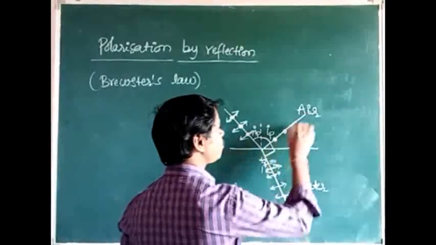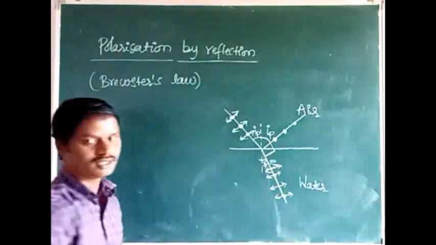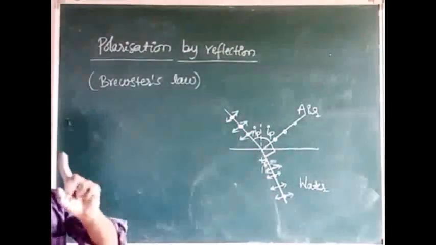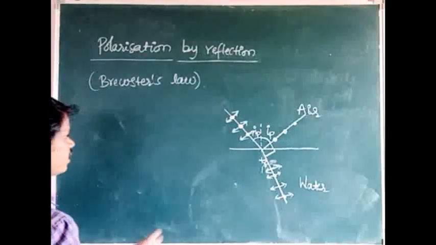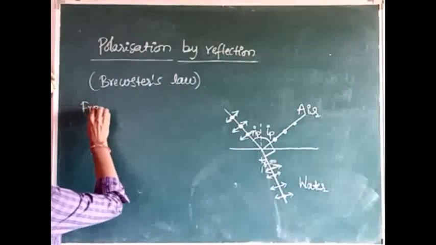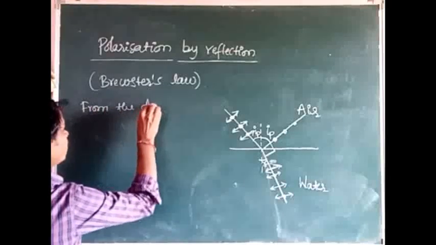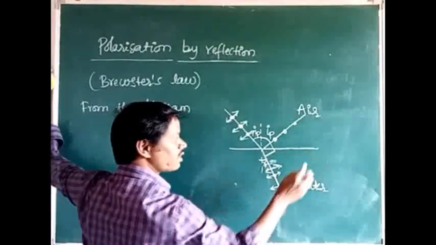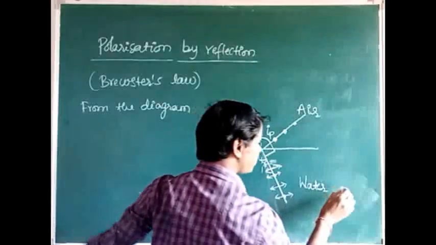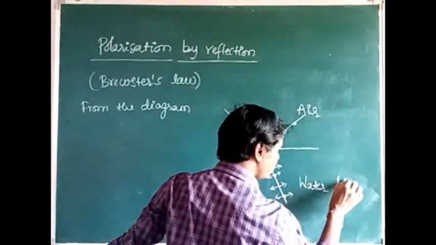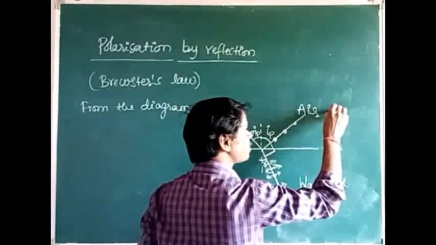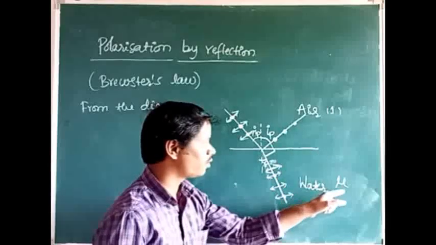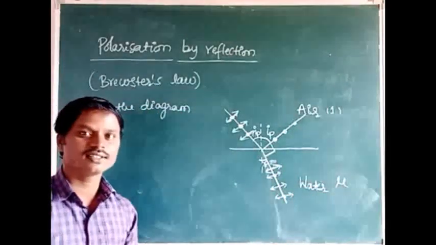So what is the angle between the reflected light and the refracted light? That is 90 degrees. That particular angle of incidence is called the polarizing angle, and also Brewster's angle. See, from the diagram, this is a refracting surface, and the refractive index of the water can be taken as mu, and the refractive index of air is 1. The refractive index of water can be taken as mu, or otherwise n.